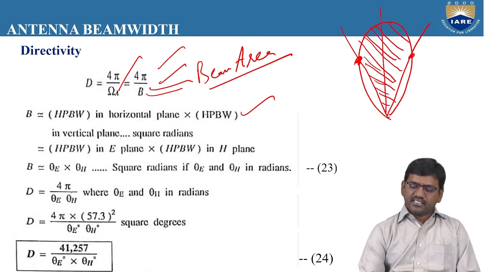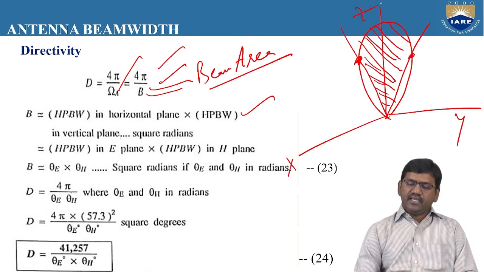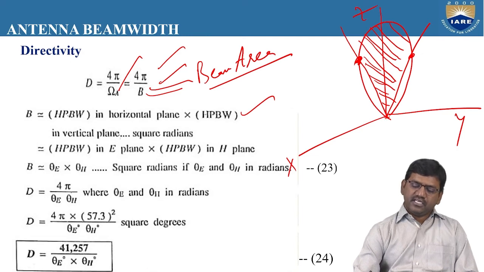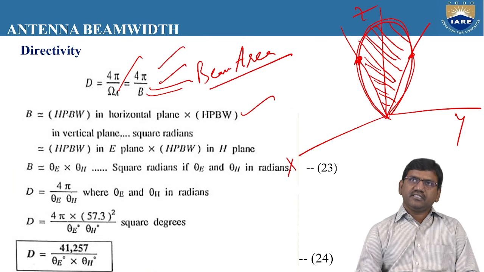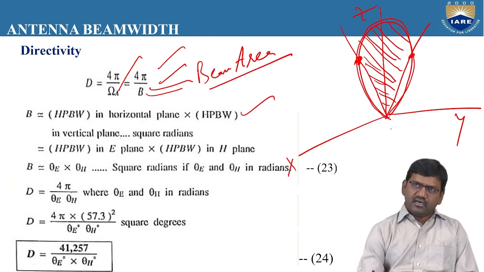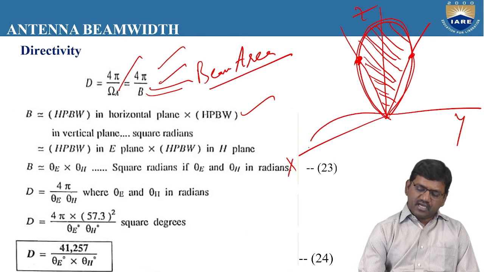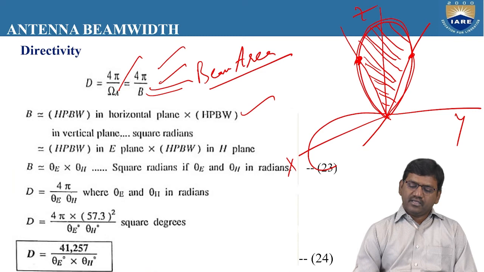If we take the axes X, Y, and Z, to calculate the E plane and H plane, this major lobe must coincide with one of these axes. Now you can see in the display that the major lobe is coinciding with the Z axis. We can also coincide it with the X axis.